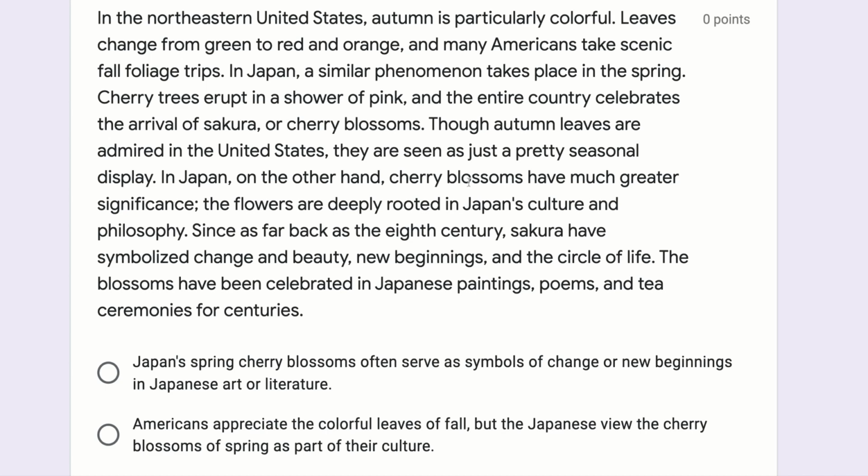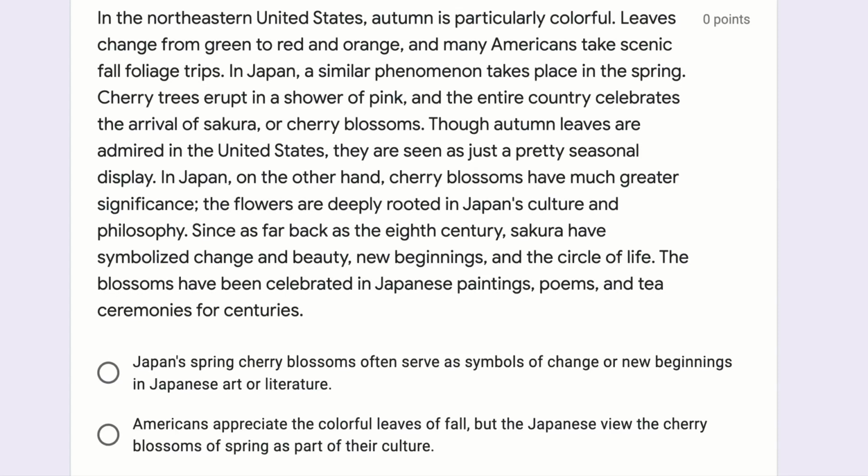Well, for that, we can look at this phrase here. There's a clue right here. On the other hand, it seems to be drawing a comparison between how we react to the colorful leaves and how people in Japan react to the cherry blossoms. It talks about how the cherry blossoms, the flowers, are deeply rooted in Japan's culture and philosophy. Whereas in America, we just take scenic fall foliage trips and appreciate the beauty of the leaves.